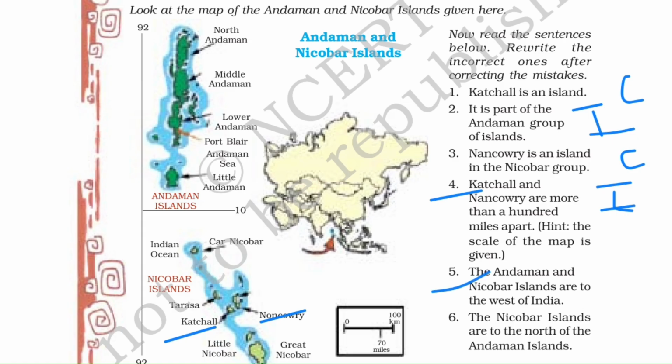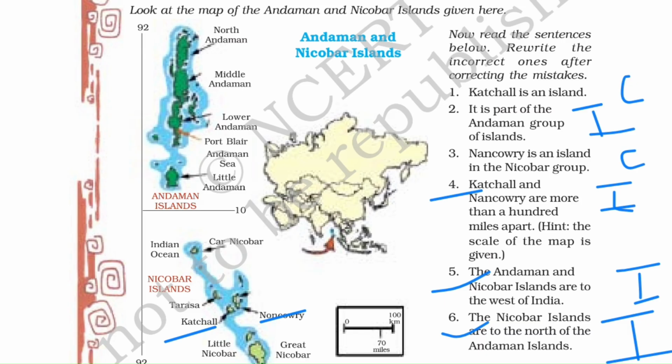Now the fifth one, the Andaman and Nicobar Islands are to the west of India. If you remember the map, the Andaman and Nicobar Islands are to the east of India. So this is incorrect. Then the sixth one, the Nicobar Islands are to the north of the Andaman Islands. If you see here, the Nicobar Islands are to the south. So this one is also incorrect.